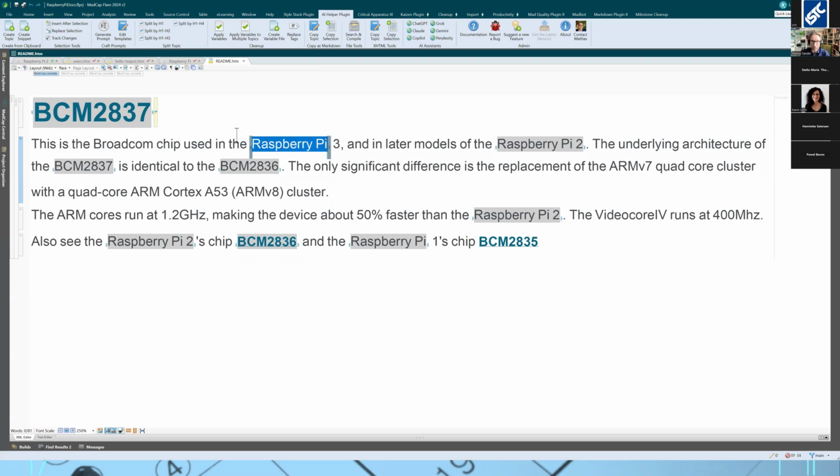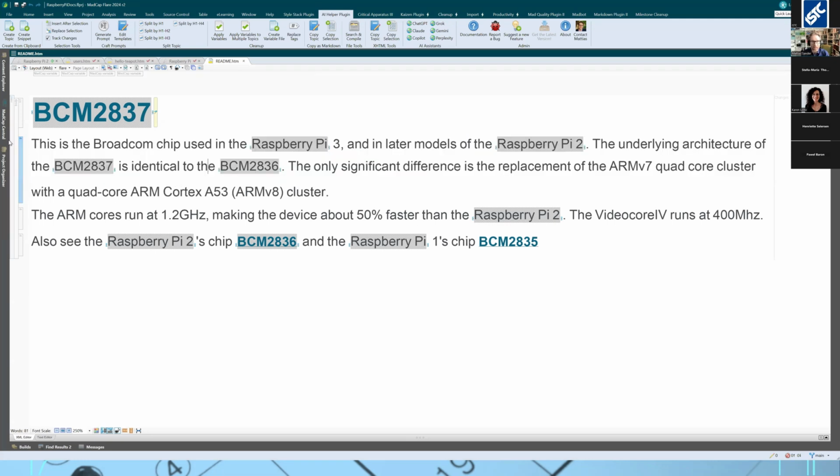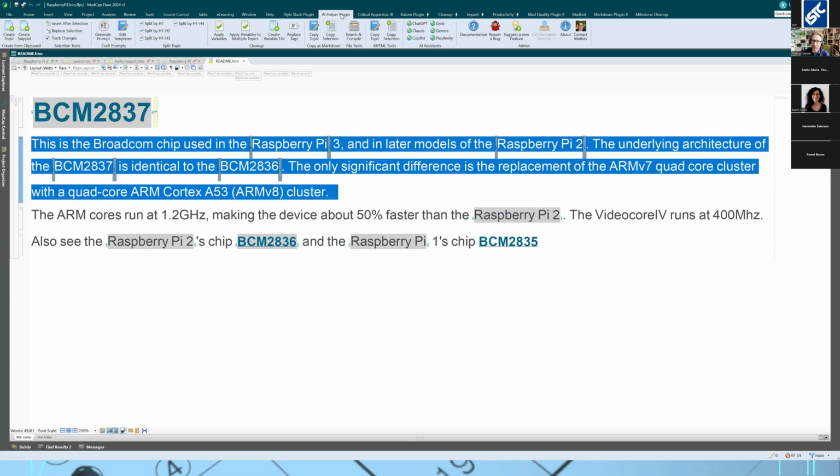One way you could rewrite this is to use... because there's missing text, we can't rewrite something that's missing. So let's just say rewrite this, please. Go back to Flare and make the selection. Go to the AI Helper tab.